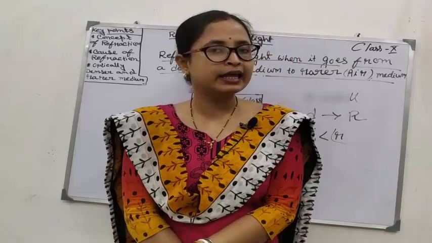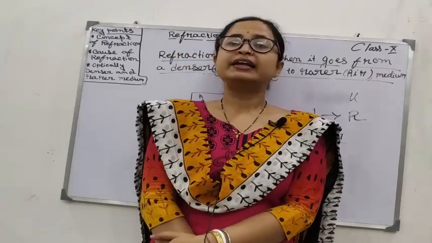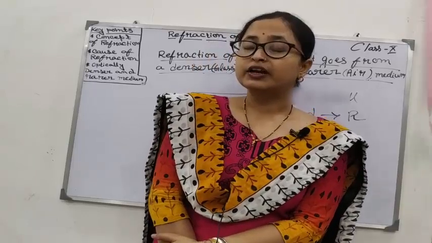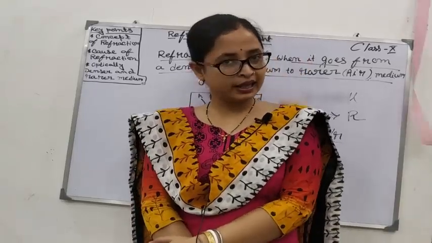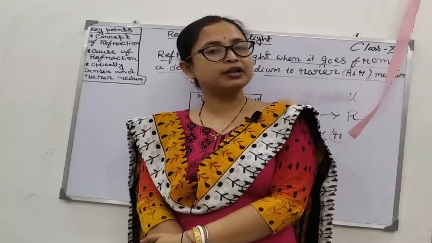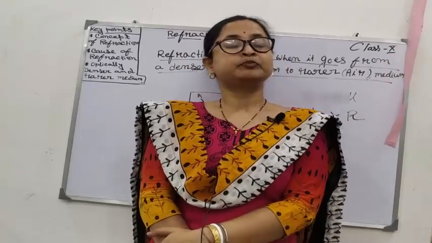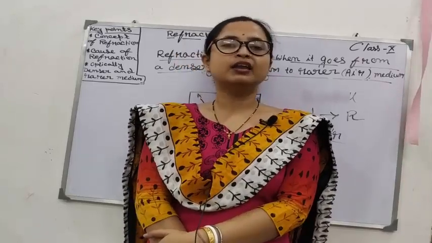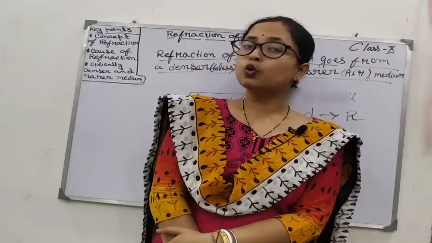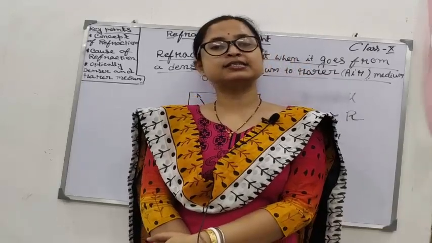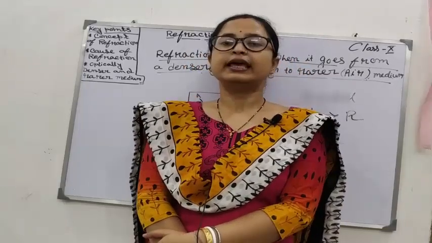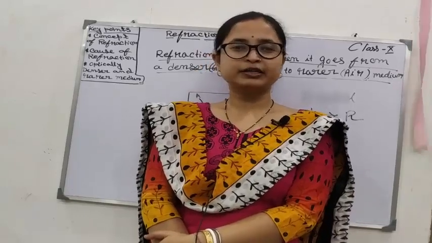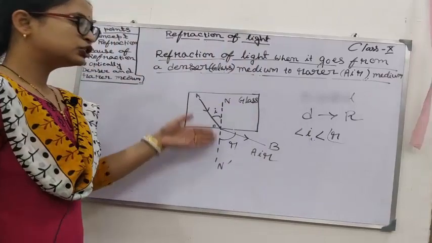When a light ray is refracted from a denser medium to a rarer medium, then after refraction the refracted ray moves away from the normal. And if the light ray is refracted from a rarer medium to a denser medium, then the refracted ray comes close to the normal. As a result, the angle of incidence is greater than the angle of refraction. Clear? You can take a screenshot of this note.